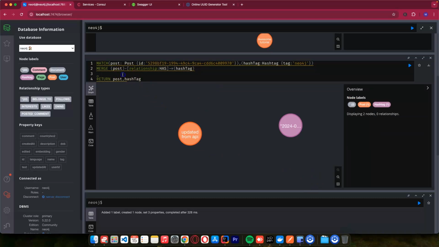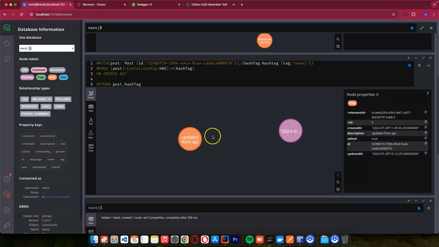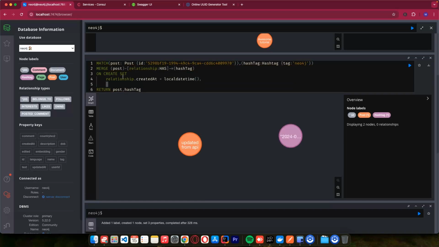So what I want to do now, we want to say on create set. So it means when you are creating this for the first time, we just want to say relationship dot created date equals to local date time, right? And we want the updated date.